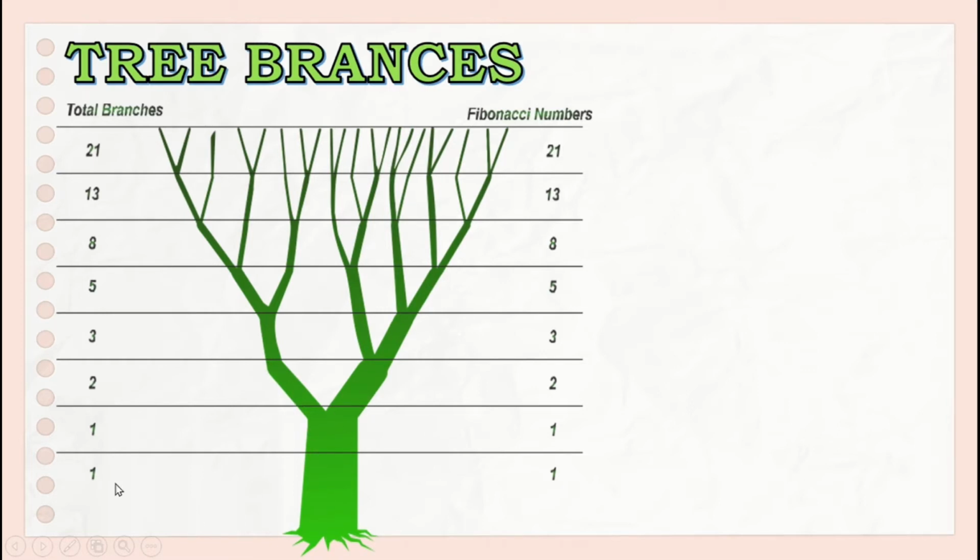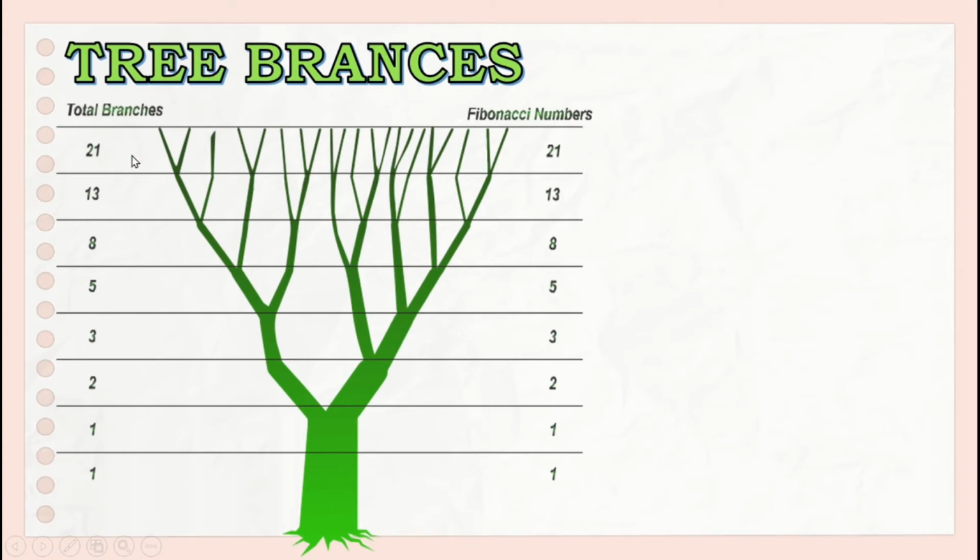In the first and second line, we have 1 branch. In the third line, we have 2 branches. In this line, we have 3 branches. In this line, we have 5 branches. In this line, we have 8 branches. In this line, we have 13 branches.